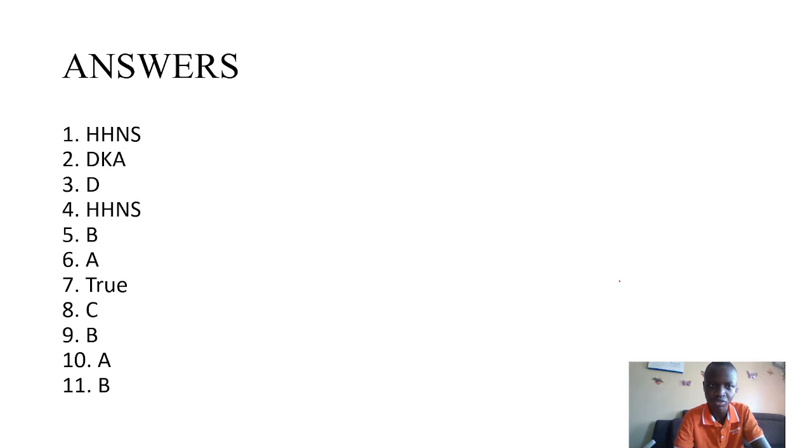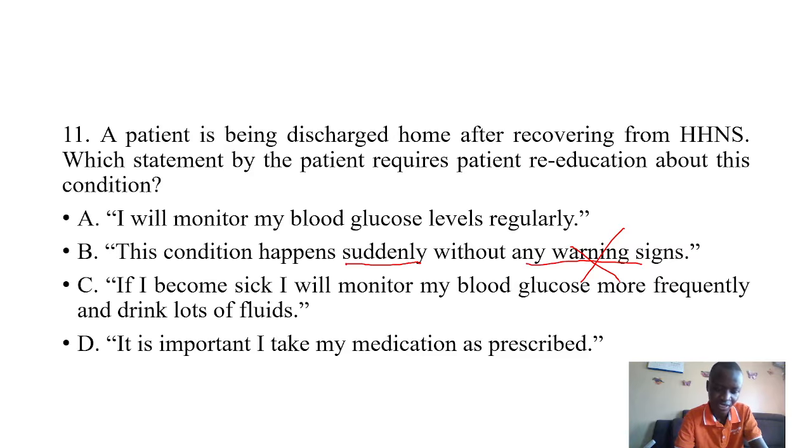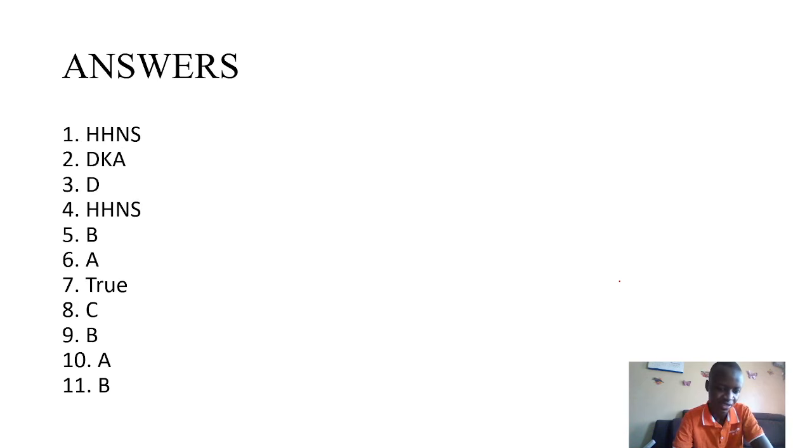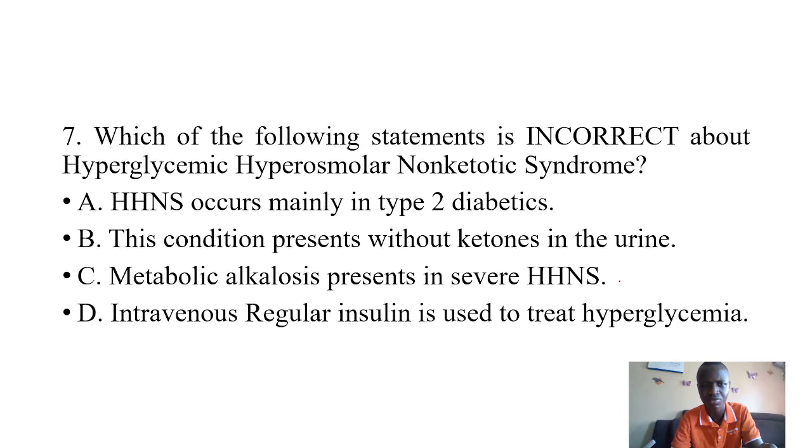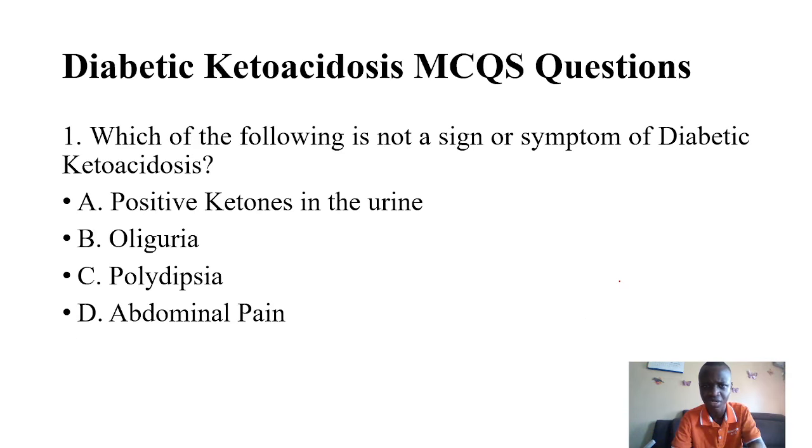So up to this point, we've covered diabetic ketoacidosis and the hyperosmolar nonketotic syndrome. Those are the answers. So for the next part, we'll be looking at the NCLEX questions. Mainly we'll be focusing on the hyperglycemic hyperosmolar nonketotic syndrome, and we'll also do some NCLEX questions about DKA. So probably you can follow for more.